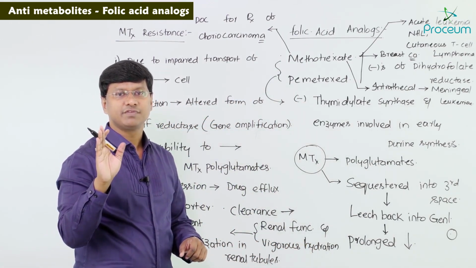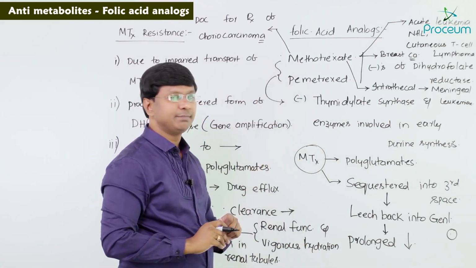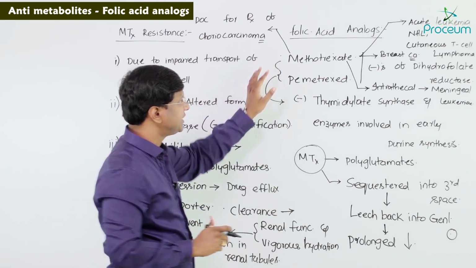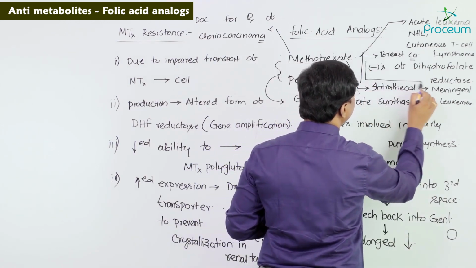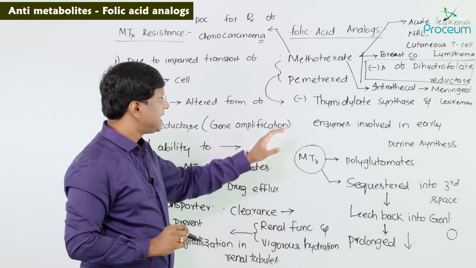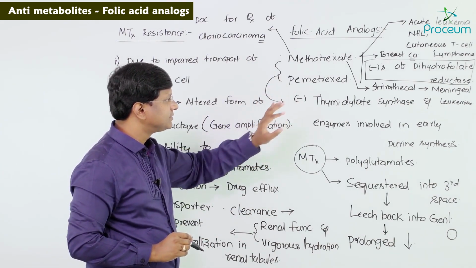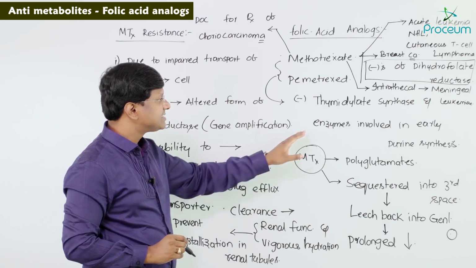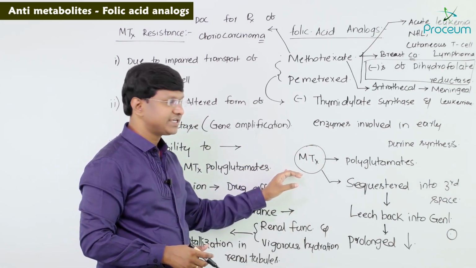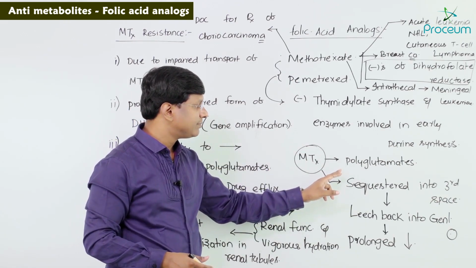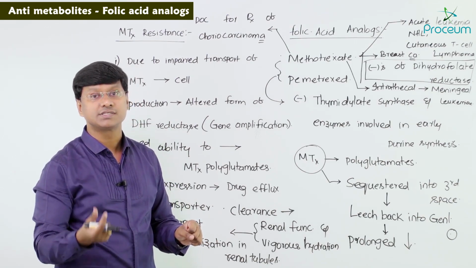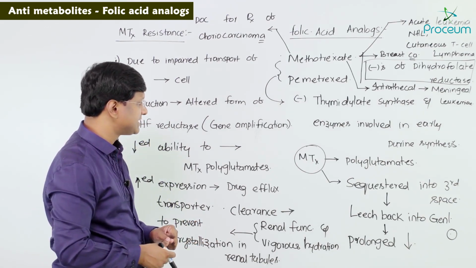So these are some of the very important points regarding methotrexate. The mechanism of action of methotrexate is by inhibiting the enzyme dihydrofolate reductase, and it also acts by inhibiting thymidylate synthesis and enzymes involved in early purine synthesis. Once methotrexate enters the cell, it forms polyglutamates, and these polyglutamates cause the cytotoxicity of the neoplastic cell.